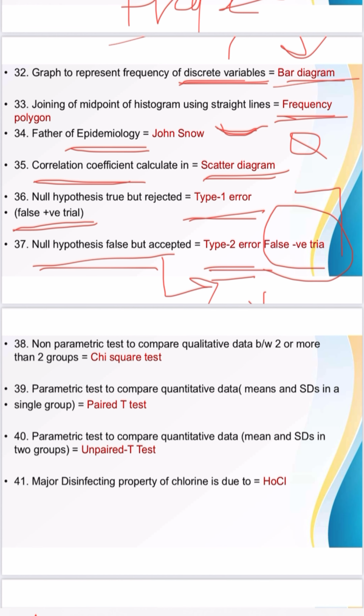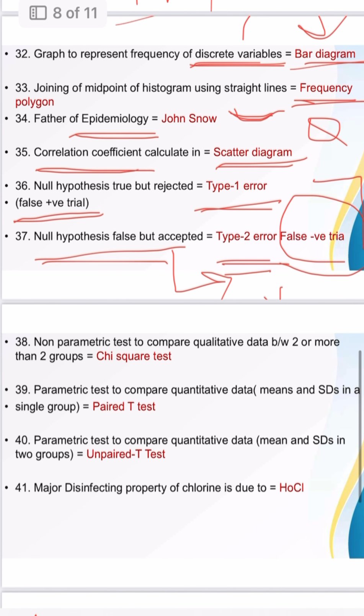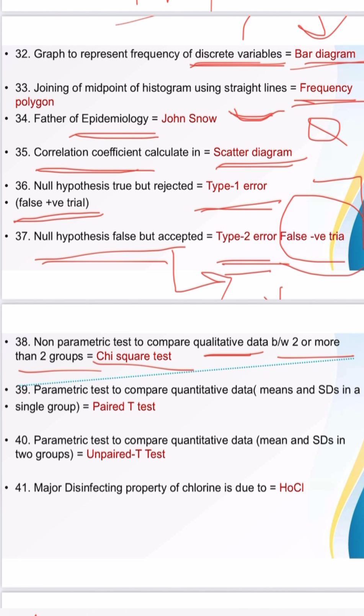Moving forward, non-parametric test to compare qualitative data between two or more than two groups: chi-square test. If quantitative data, then we have to compare mean and standard deviation in a single group or in two groups.